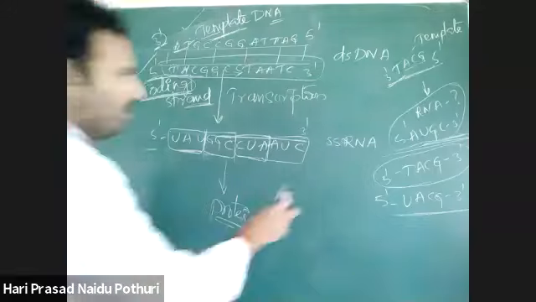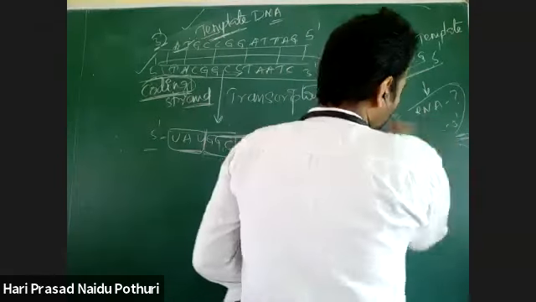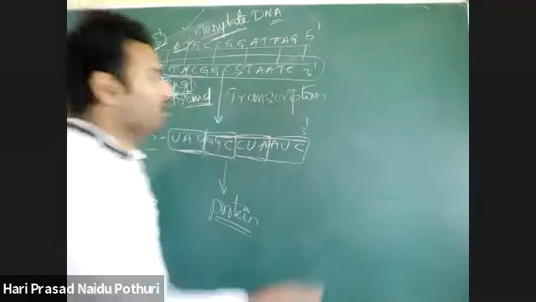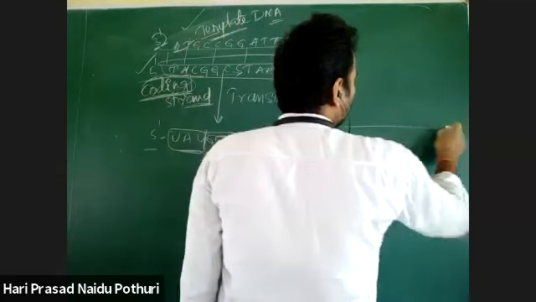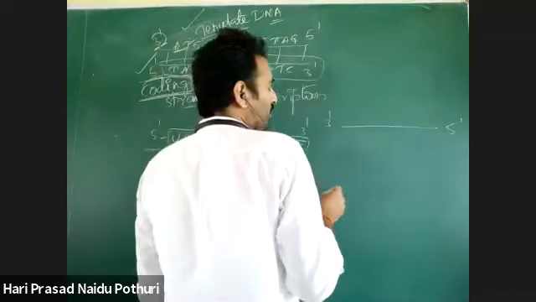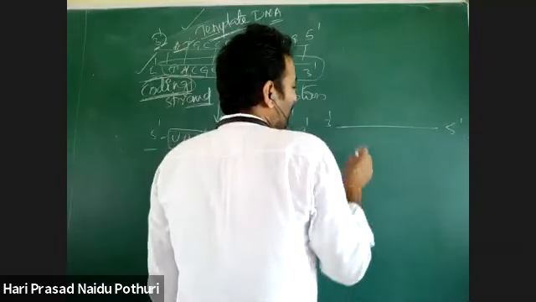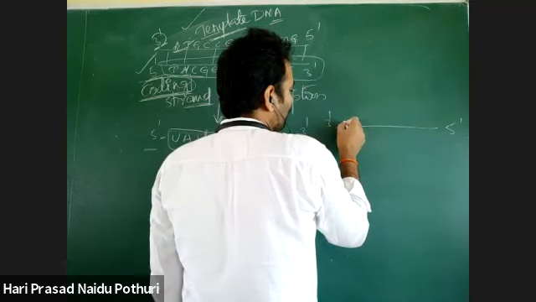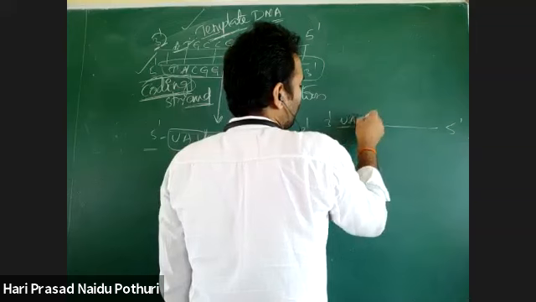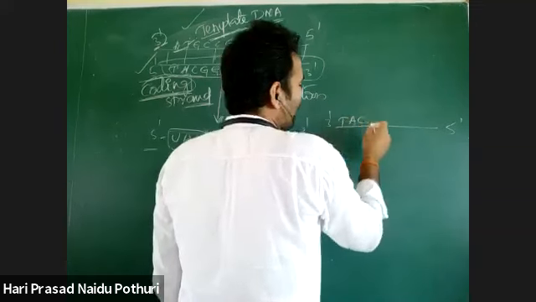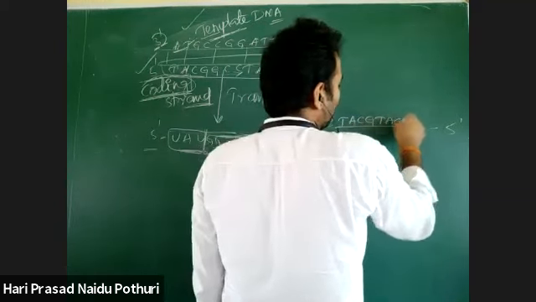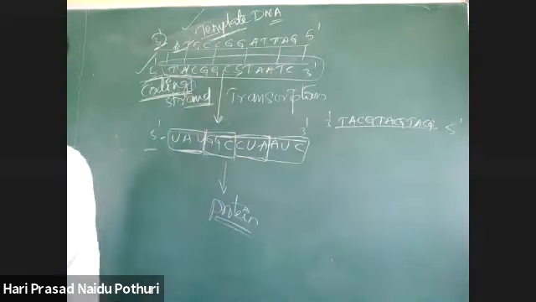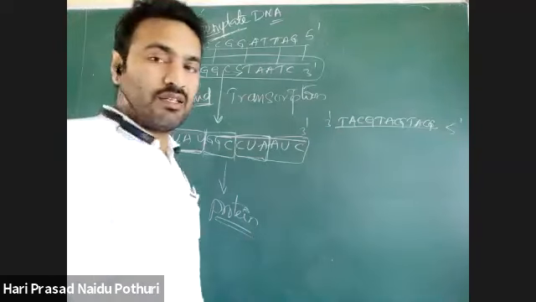Suppose, wait, another question you are asking. 3 prime to 5 prime, there is one DNA template strand, and here I will write T, A, C, G, T, A, C, G, T, A, C, G. This is one strand of DNA.